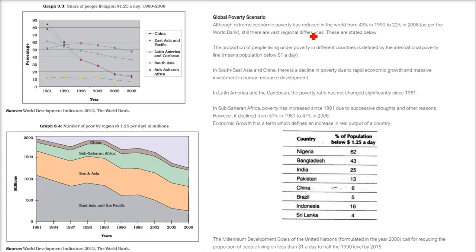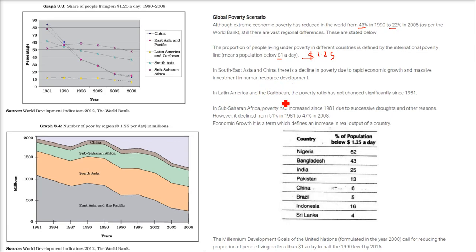Although extreme economic poverty, which we see here, has reduced in the world from 43% to 22% from 1990 to 2008, these are World Bank records. But still, there are vast regional differences in different countries. The proportion of people living under poverty in different countries is defined by the International Poverty Line, and as I said, it is $1.25 per day. In Southeast Asia and China, there is a decline in poverty because of rapid economic growth and massive investment in HR, that is human resource development.